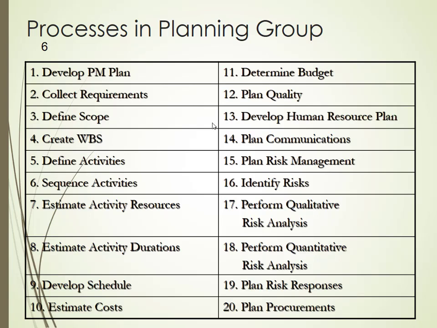If you see the initiating process group, you have only two processes: develop project charter and identify stakeholders. But in the planning process group, you have 20 processes. So for the next two or three weeks, we are going to talk only about this planning process group. Once we cover the planning process group, we'll go to execution, monitoring and controlling, and closing. Then finally we'll wind up the course. That is how the course is flowing.